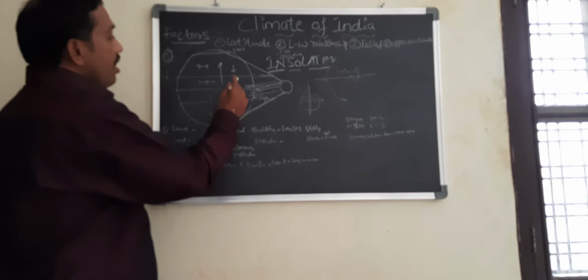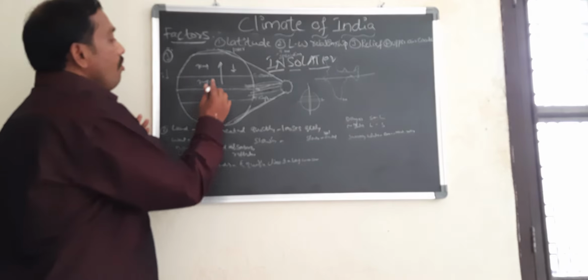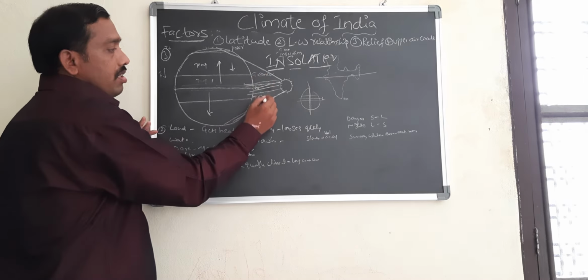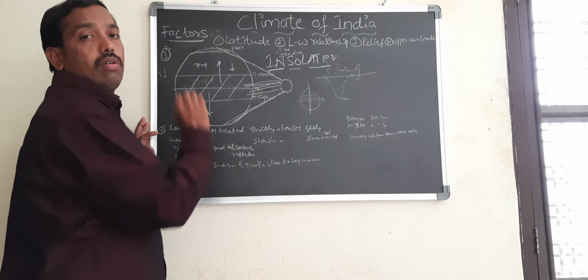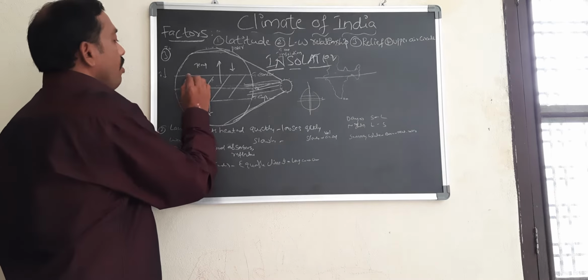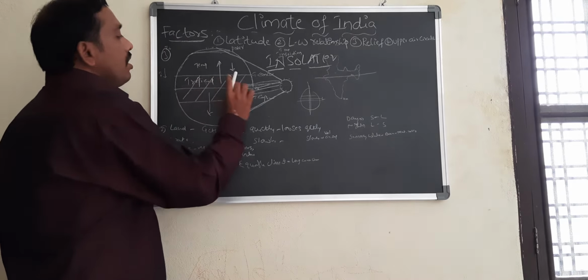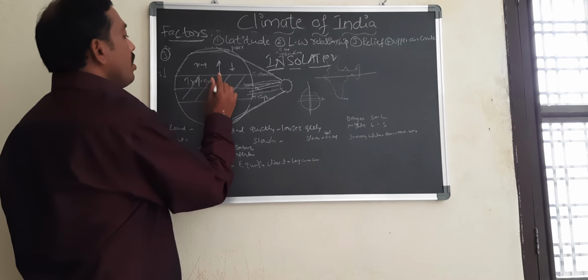Number one is the tropical zone. What is the tropical zone? This is the Tropic of Cancer, Tropic of Capricorn. The area between these two tropics is called the tropical zone.